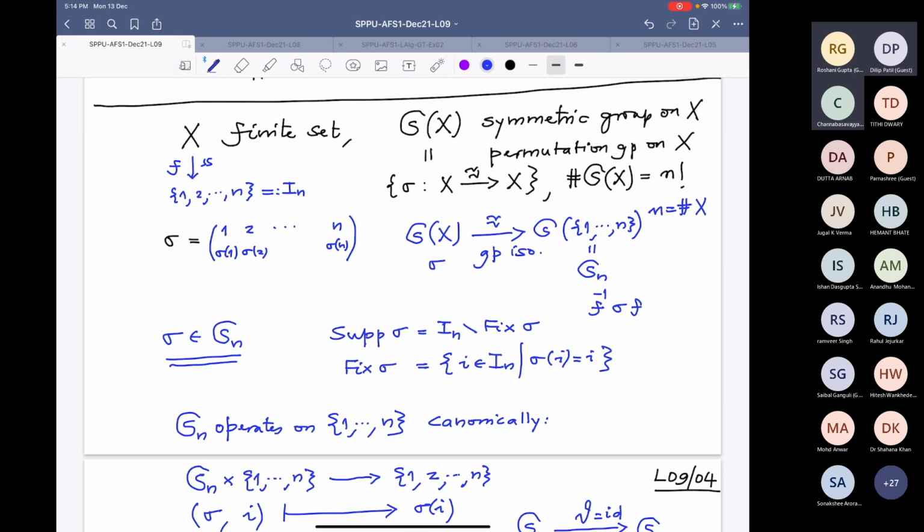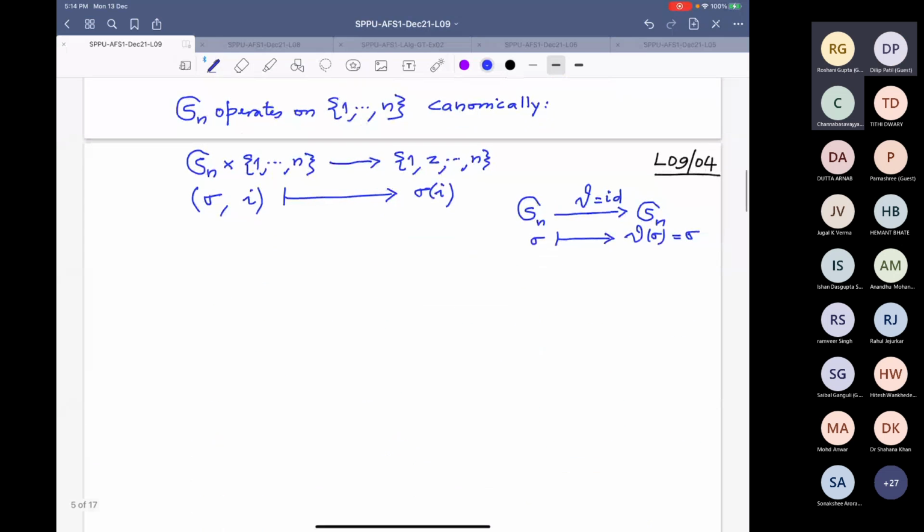So definitely elements in the support are moved by sigma. They are the ones that matter to us to study sigma, because other elements are fixed. Okay, how do I put this more formally? So sigma is a fixed element in Sn. So look at the group.